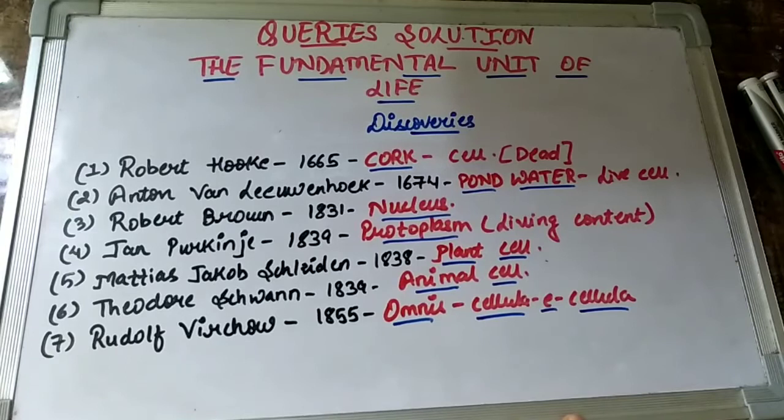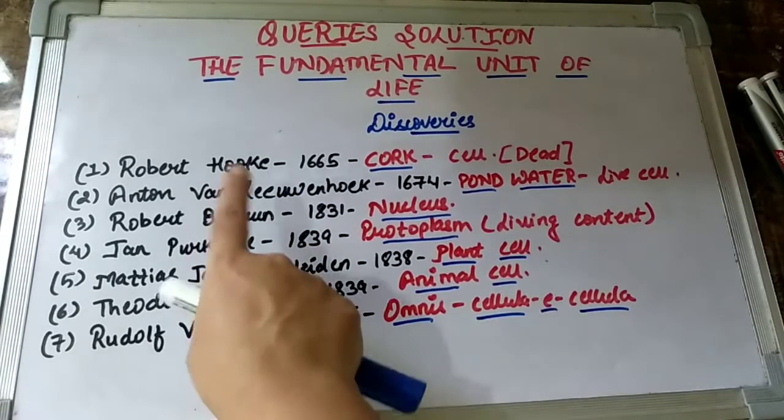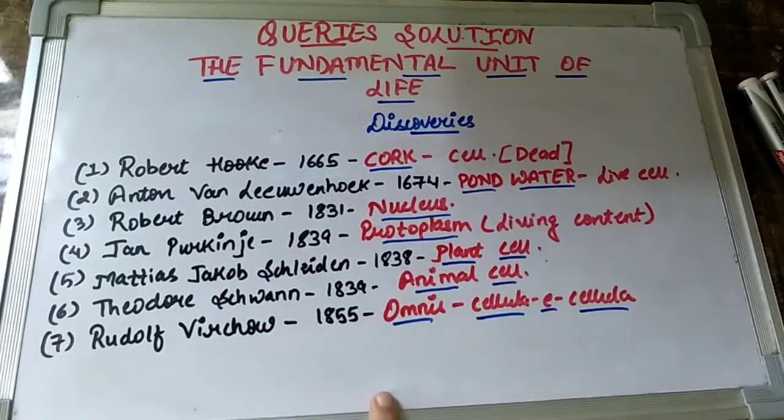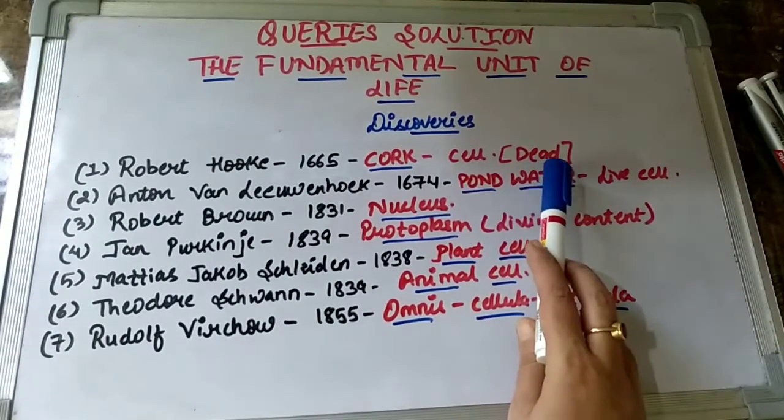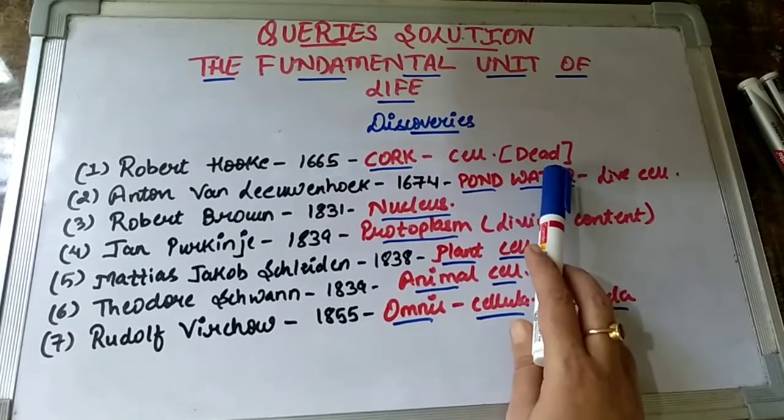But we all know, children, that the outermost part of the tree that we call bark or the cork sample comprises cells which are dead in nature. So the discovery of the cell, of course, goes to the scientist Robert Hooke, because in the year 1665 he told us about cells. But those cells were dead in nature. So everybody should remember that.